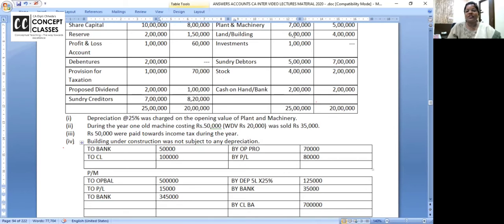Building under construction, no depreciation is there. Was not subject to depreciation. And 4 lakh value has gone to 6 lakh. So land and building purchased, outflow. Investments were nil, 1 lakh purchased. Debtors are decreasing, 7 lakh to 5 lakh, inflow. Stock is increasing, 2 lakh, outflow.